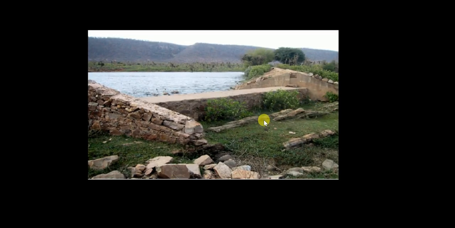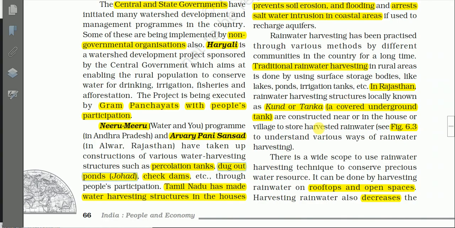So this is a photograph showing Zohat, which is used to recharge the underground water. Any question, boys and girls?